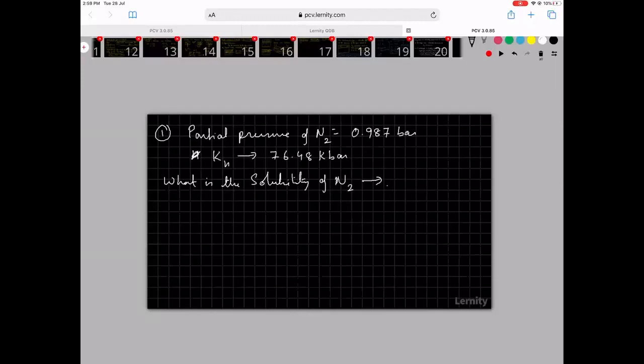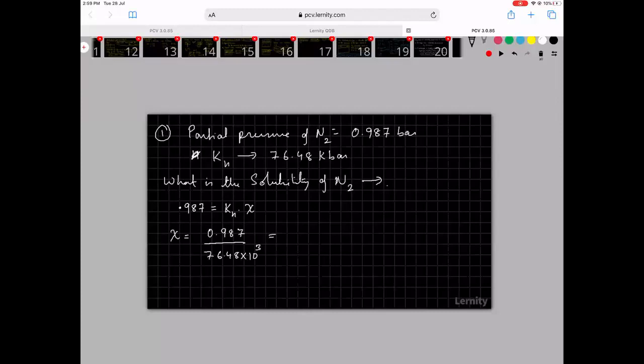So I can say that partial pressure, 0.987, is equal to KH into mole fraction. So mole fraction is equal to 0.987 divided by 76.48 into 10 power 3.